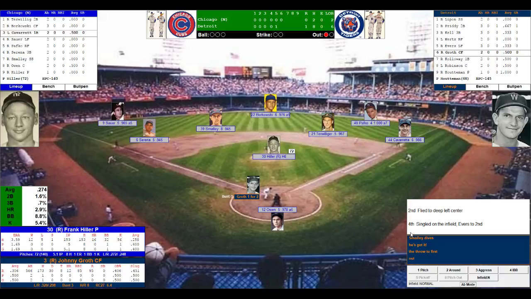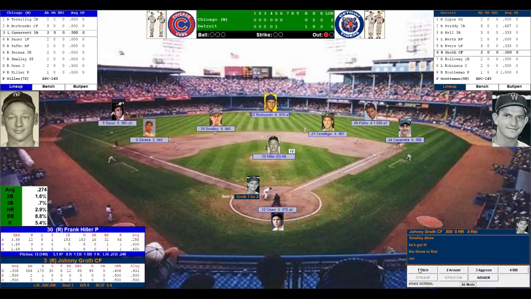Here comes Johnny Groff. He has flown out and had an infield single in the 4th.